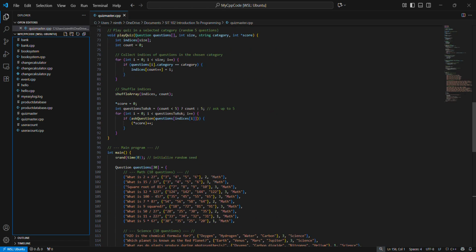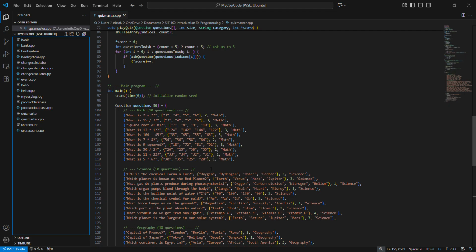Next, I created an array of 30 question objects. This array acts as the question bank, and it contains 10 questions, as you can see, for each category. By using an array, I can easily loop through and present the questions.